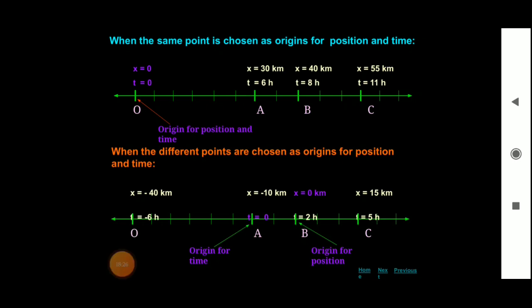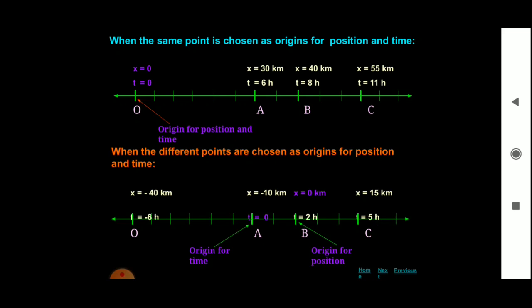See, the position B is the origin for a position where at that point B x is equal to 0, and A is the origin for a time. Now from x, the right side we are having a positive value, from the left side we are having a negative value.